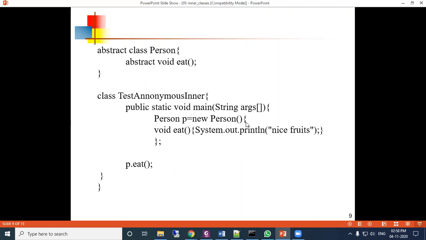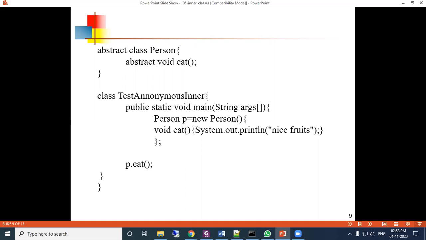As you know, if a class is inherited, then we can use it. Now see that Person, which is an abstract class, is not inherited here. Till now, you know, abstract classes are used only when we inherit them.